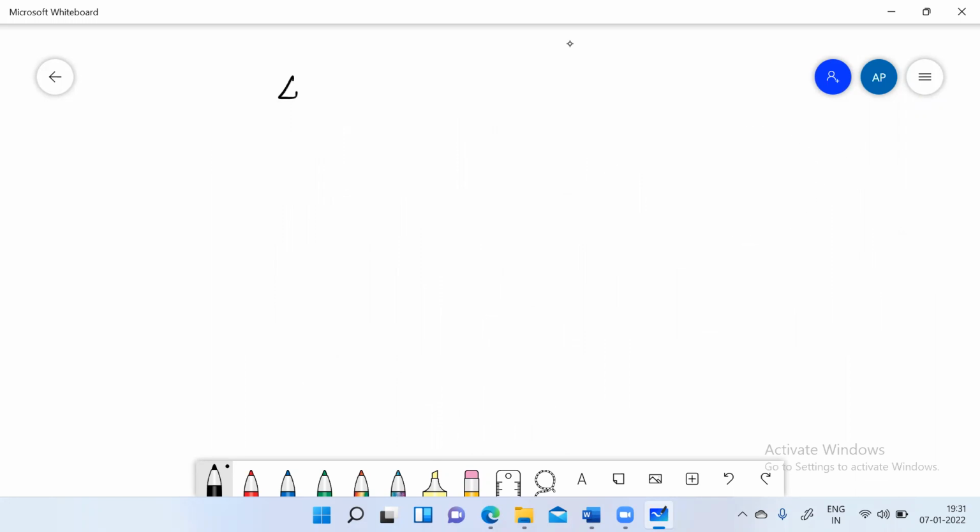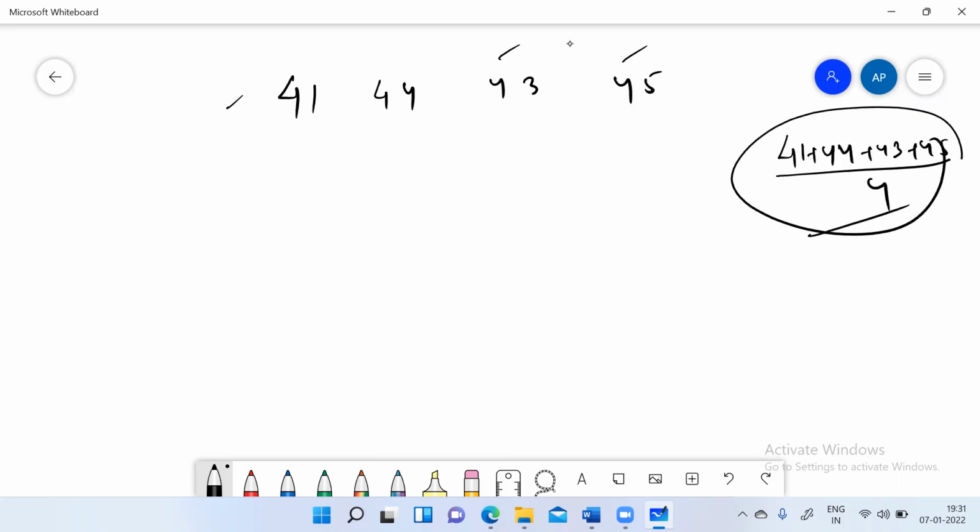Let's say I have 41, 44, 43, 45. These are the observations that I have, and I want to calculate the average. One way, of course, is 41 plus 44 plus 43 plus 45 divided by 4. This is how we can calculate average.